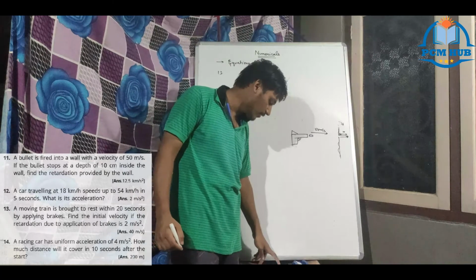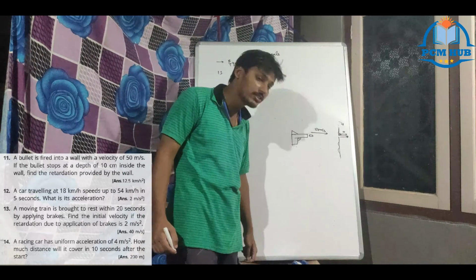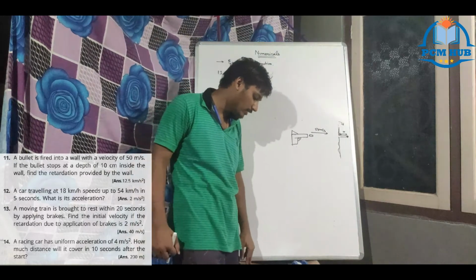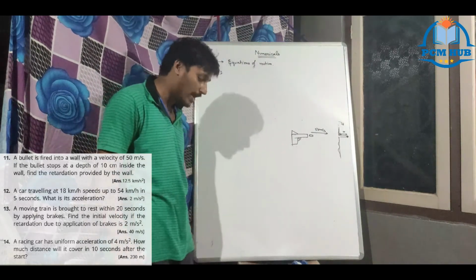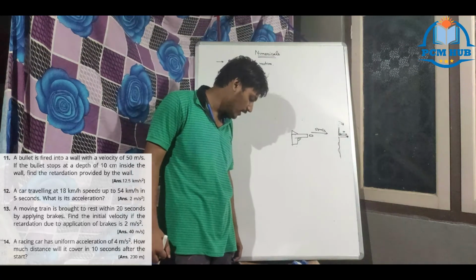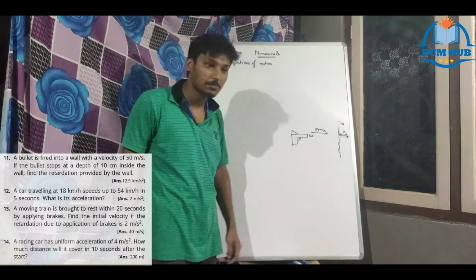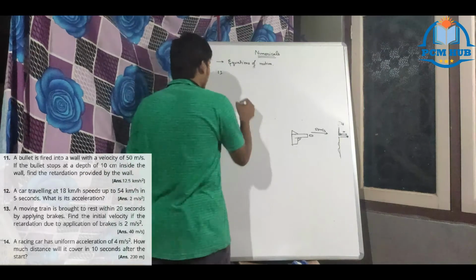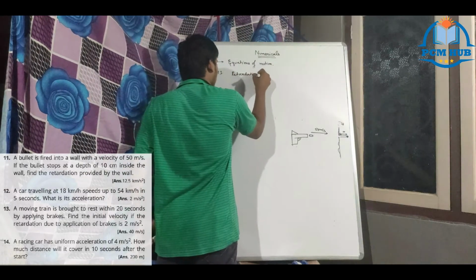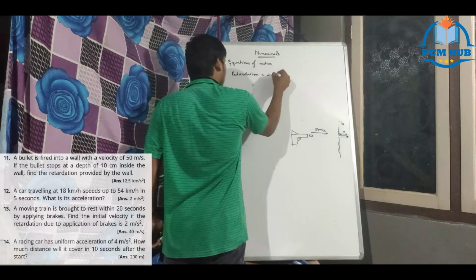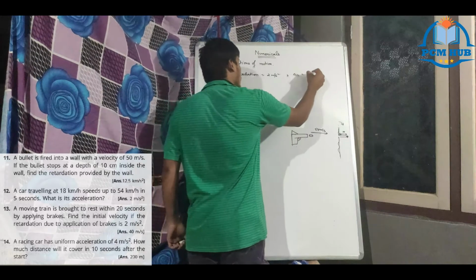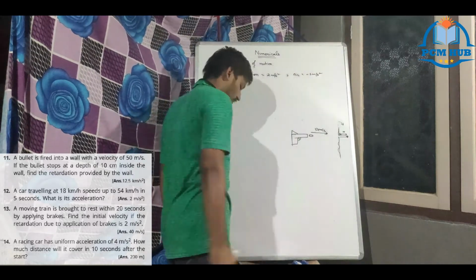Find the initial velocity if the retardation due to application of brakes is 2 meter per second square. Retardation means acceleration is minus 2 meter per second square.